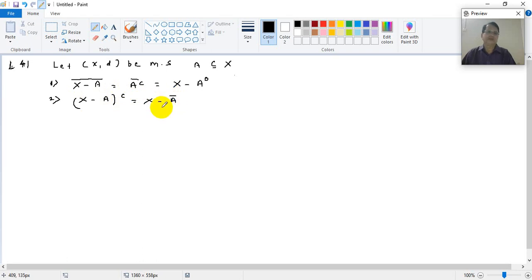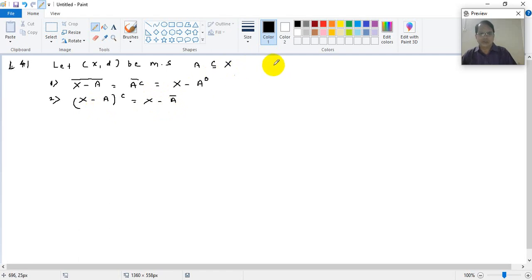This is what we have to prove, these two results. Can we see that these are very simple? We can verify. It is good practice to verify all these results by taking simple examples, and when you are convinced, then you can try proving.